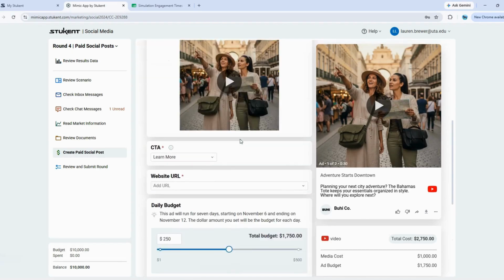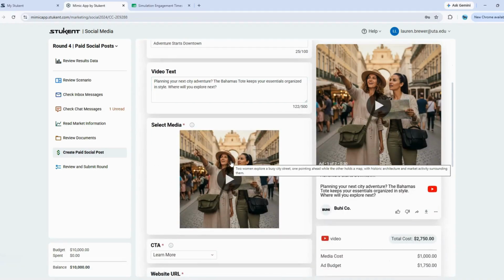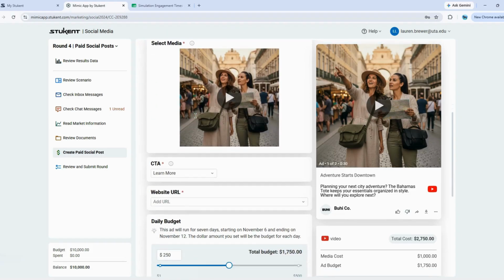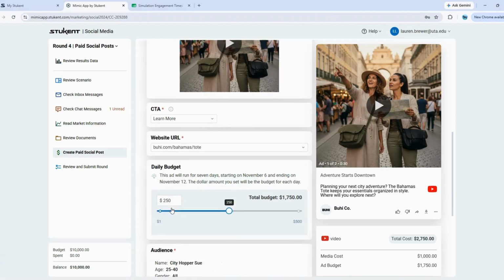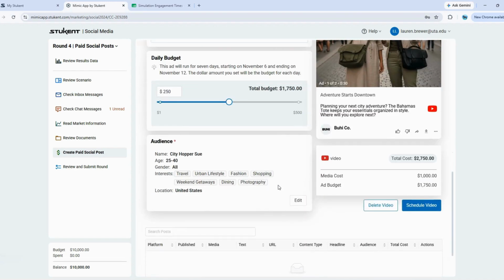As a quick review, we have our headline, our text, we have our media. I think all of this should be in alignment because we have our Bahamas tote talking about keeping you organized. We've got adventure. We've got our call to action, learn more, which should relate with our website traffic. It looks like my URL did not stick. So let's add the Bahamas tote again. We have our daily budget. We have our audience. So I'm going to go ahead and select schedule video.